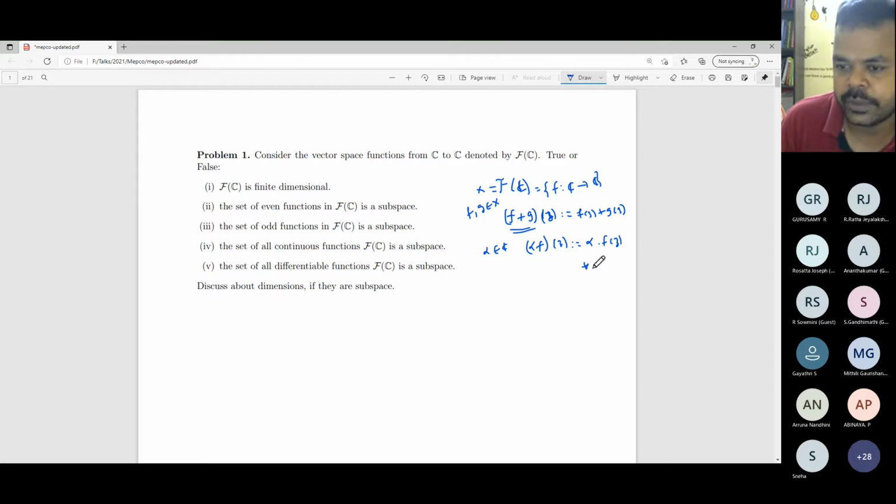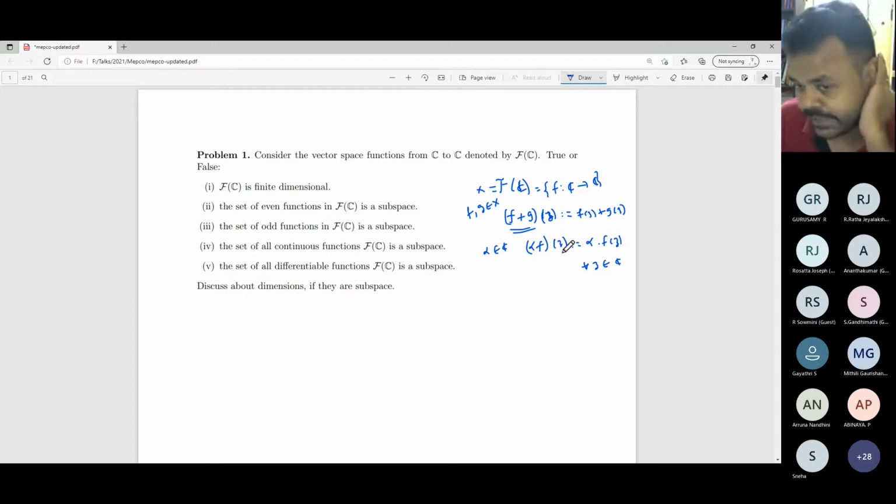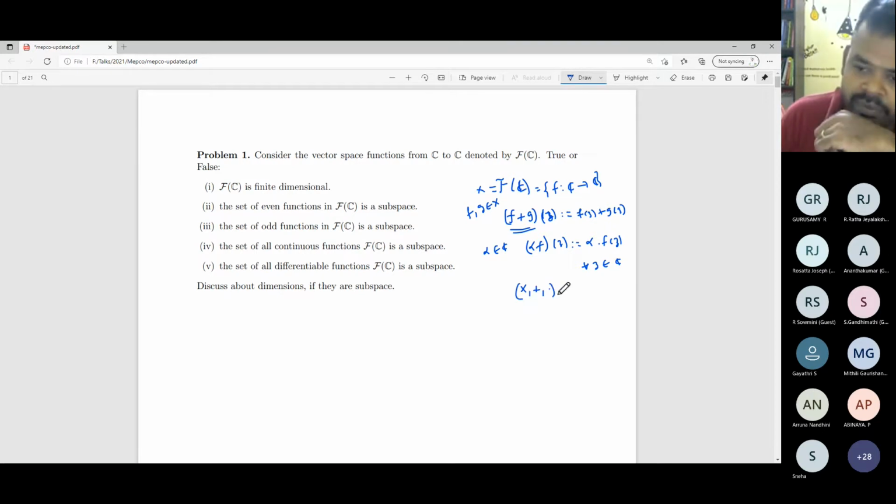Do this for every z belonging to the complex plane. In this way, we are defining vector addition and scalar multiplication. It's a routine exercise to verify that the set X, together with the vector addition and scalar multiplication defined in this way, is a vector space.